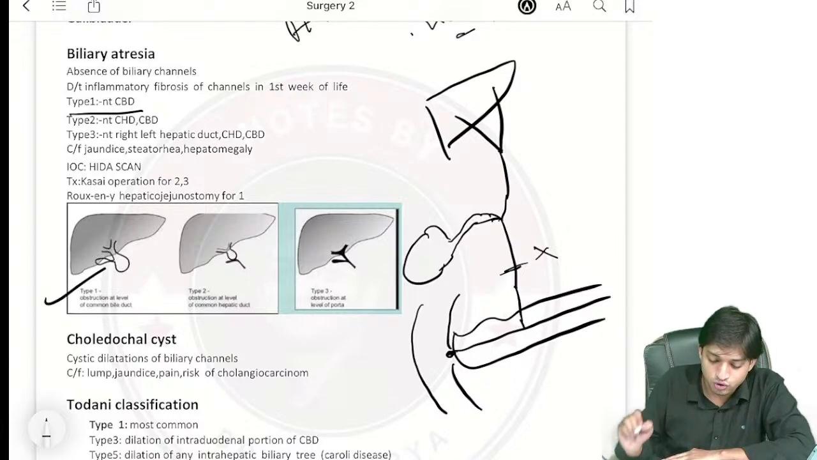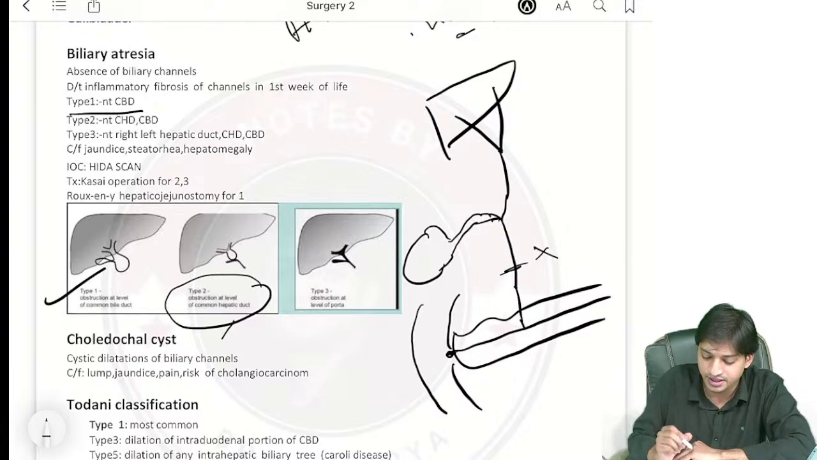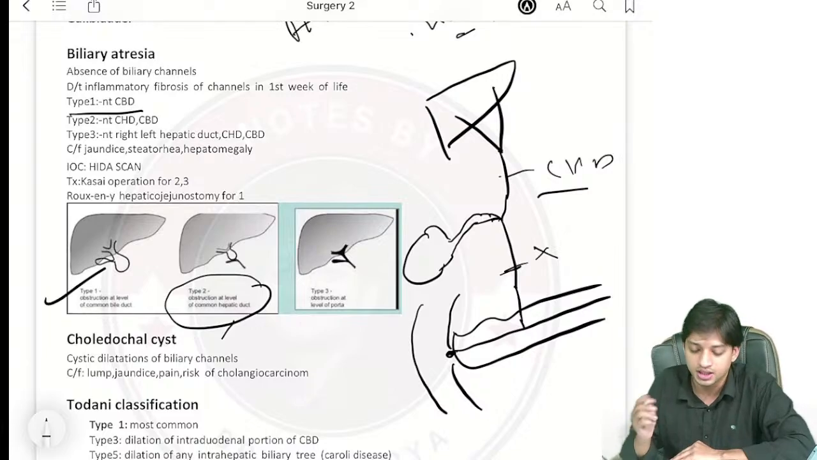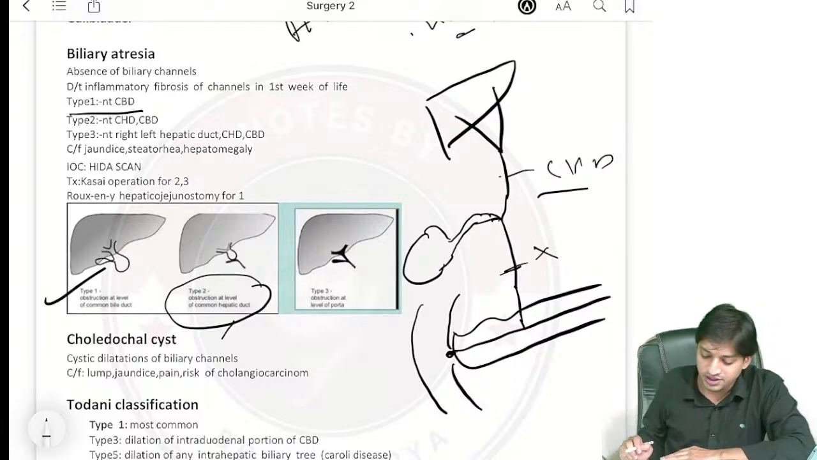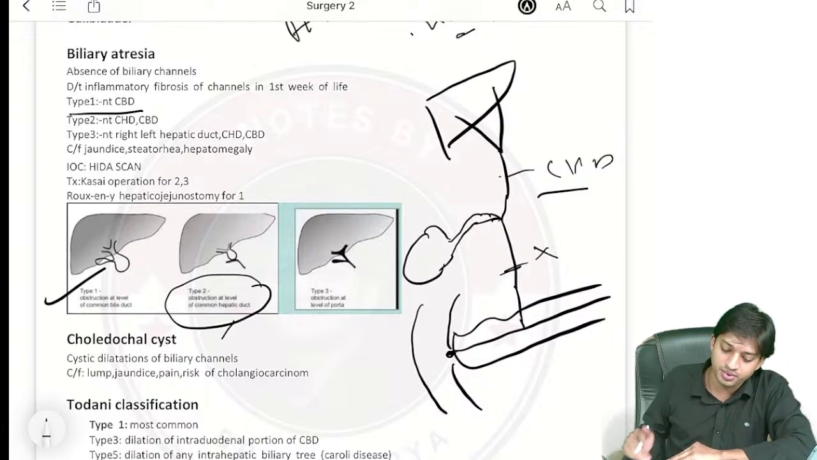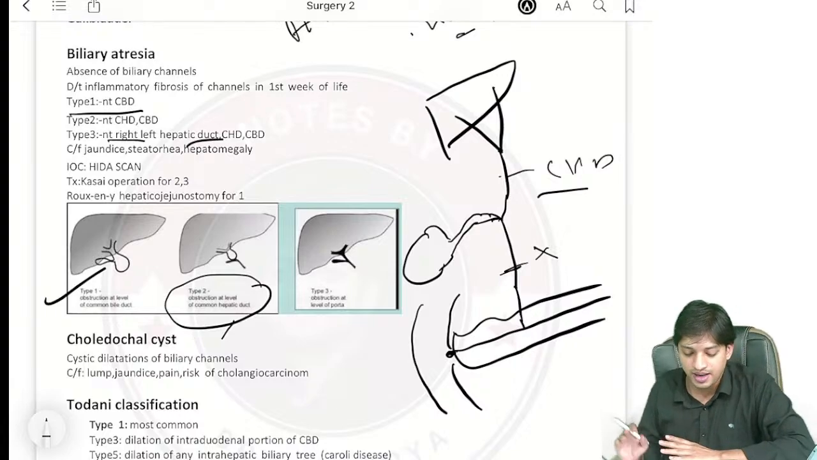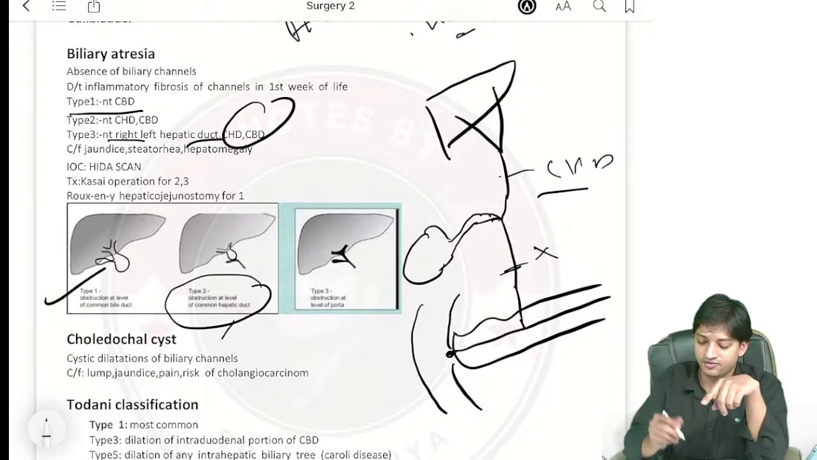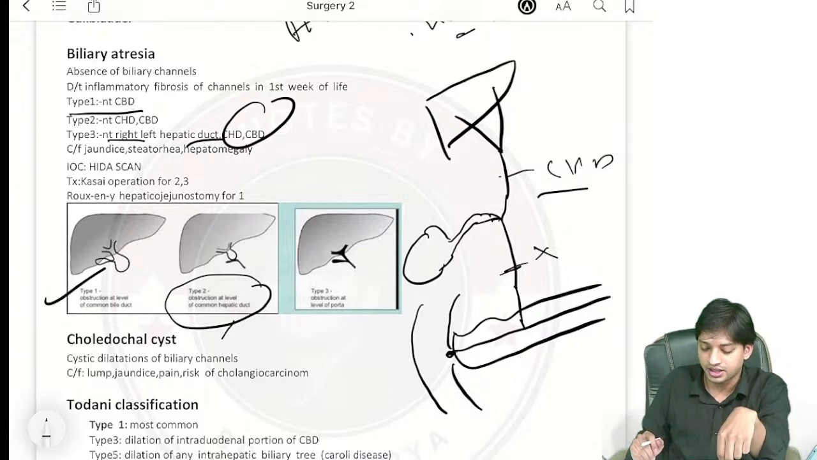Now type 2, what is going to happen? Destruction at the level of the common hepatic duct. So this common hepatic duct is this one. So destruction at this level is type 2, right? Type 3, what is going to happen? Right and left hepatic ducts, CHD and CBD, all are absent, right? Right and left hepatic duct absent, common hepatic duct absent, common bile duct absent, type 3, done.